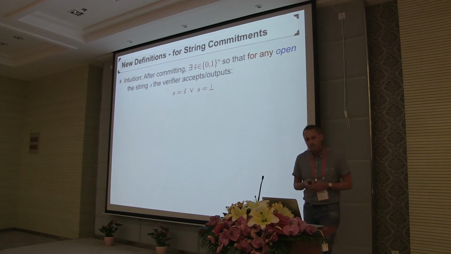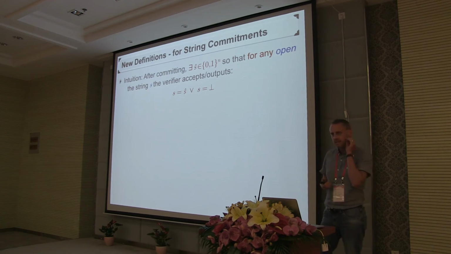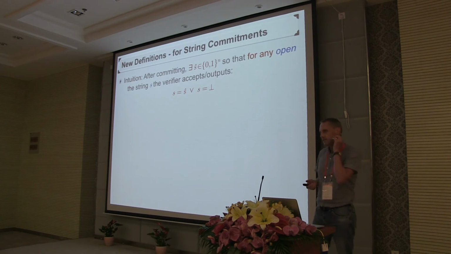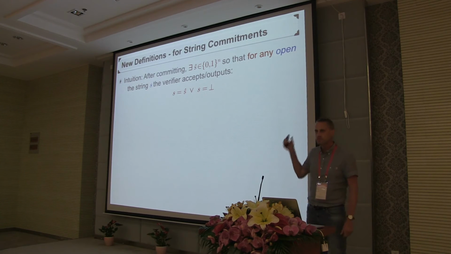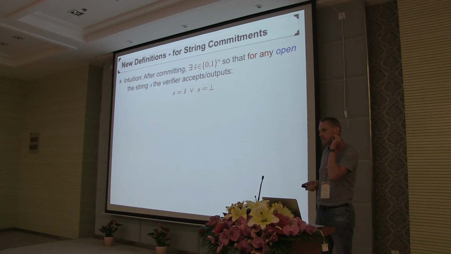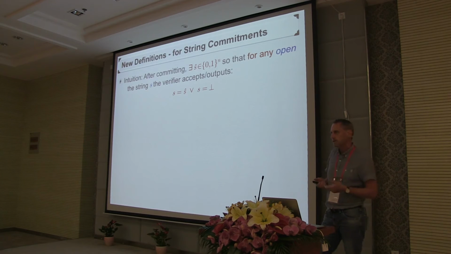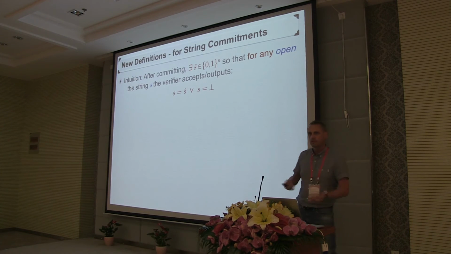So what we expect from this binding property is that after the committing, there should exist, and by the way, the previous definition was tailored to bit commitment schemes, and here I'm talking about general string commitment schemes. So what we want is that after the committing, there should exist a string s, so that no matter what the provers do in the opening phase, the verifier will accept this string as having been inside the commitment, or rejects, except with small probability.